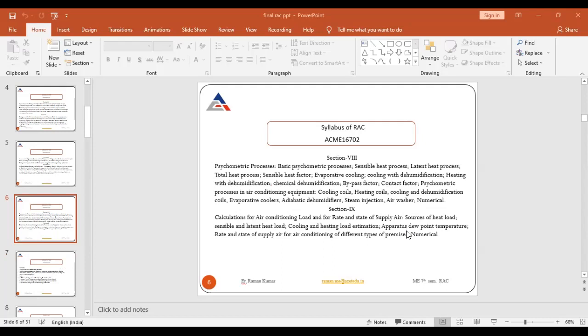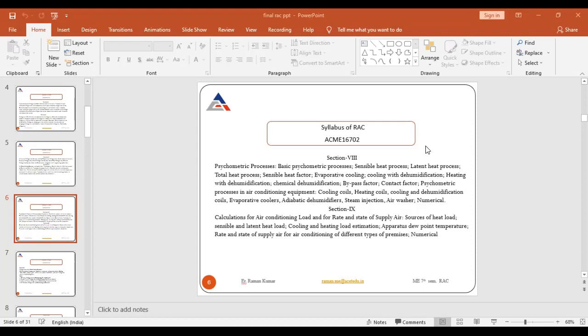So 9 and 10 are part of the calculation purpose, and the 10th part is also there, in which the different components used in the VCR cycle are covered, just like the evaporator, different types of condenser, different types of compressor, different types of expansion valve. All these topics, these different components, are also in your practical classes. So you have to also make the practical.